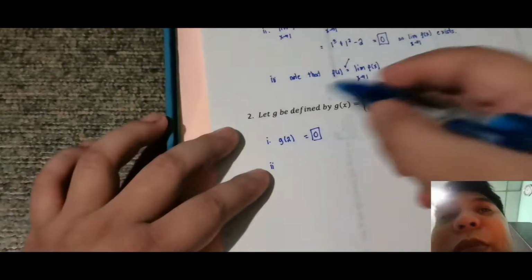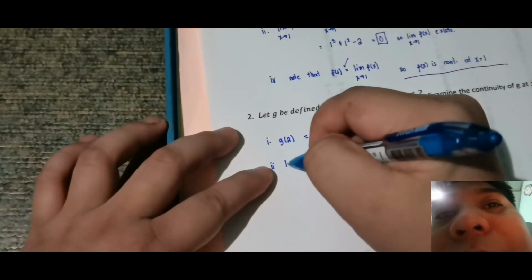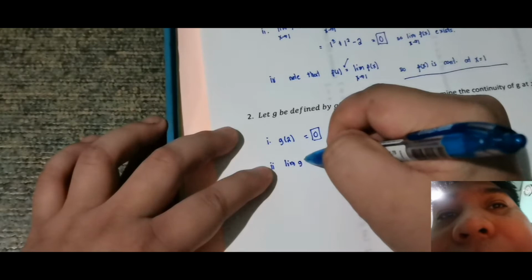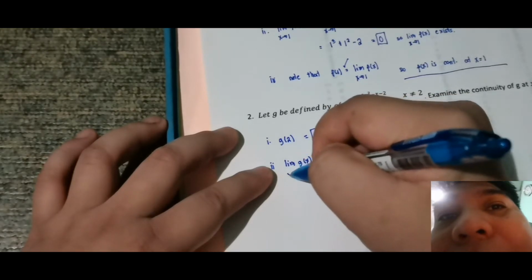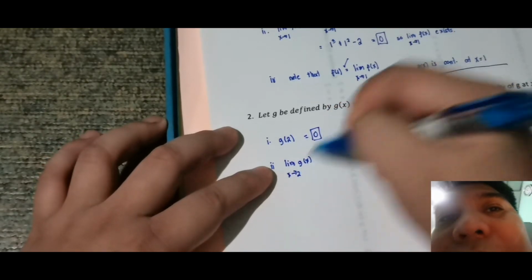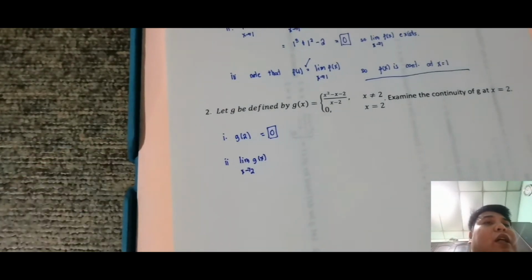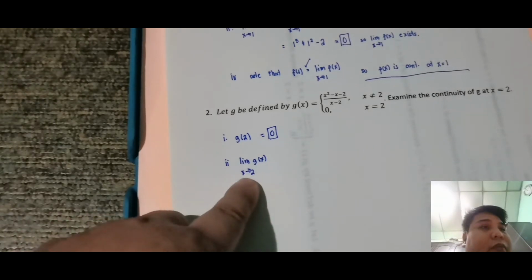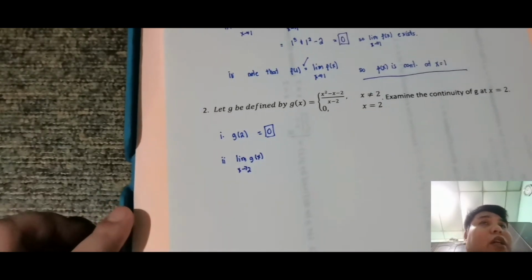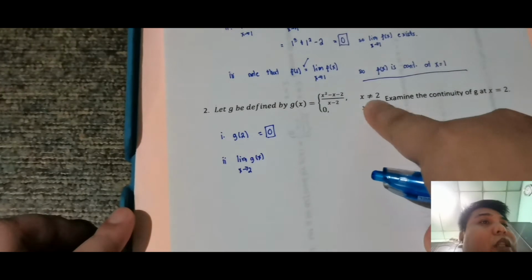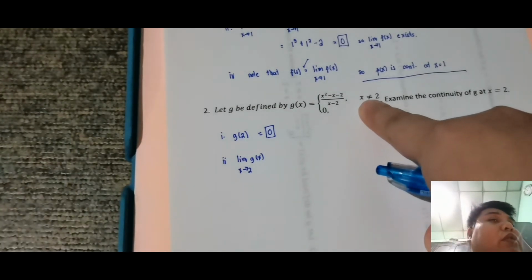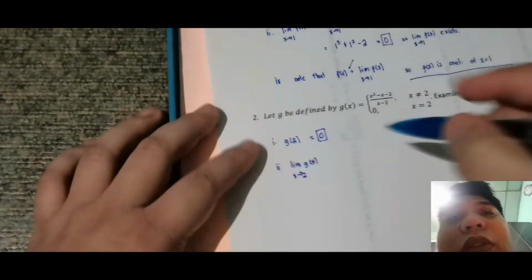So, before mo makuha yung limit of g of x as x approaches 2, dalawa pagdadaanan mo. Meaning, ang kukunin mo is yung nasa taas, yung x is not equal to 2 kasi yung approaches 2. Tama. Since approaches 2 siya, dito ako sa x is not equal to 2. Kasi dyan yung part na papunta lang ako kay 2. Pero never ako magiging equal kay 2. So, ayun ang kukunin ko.